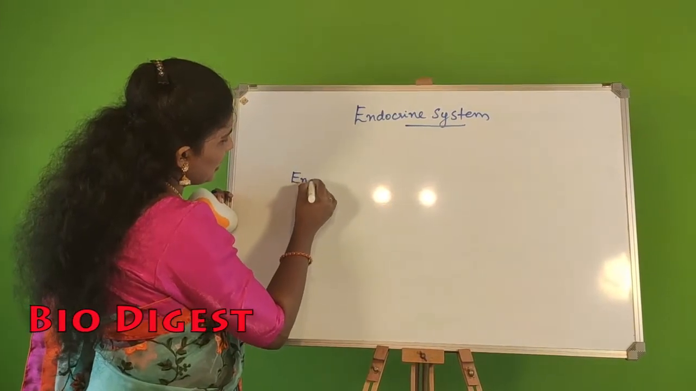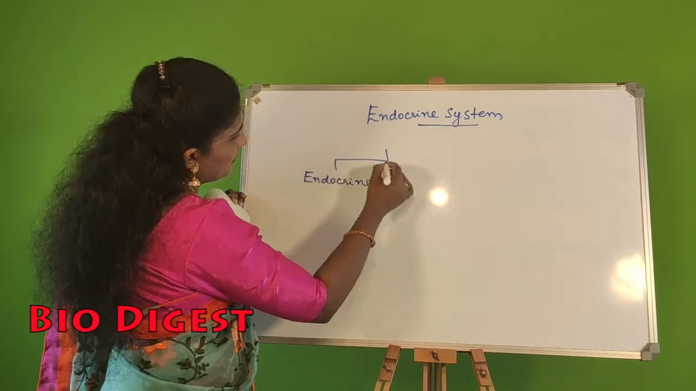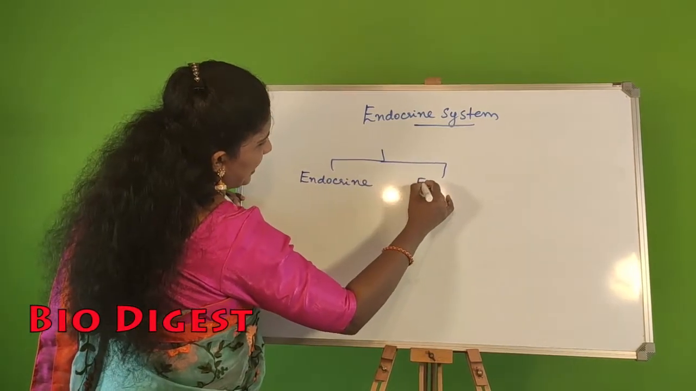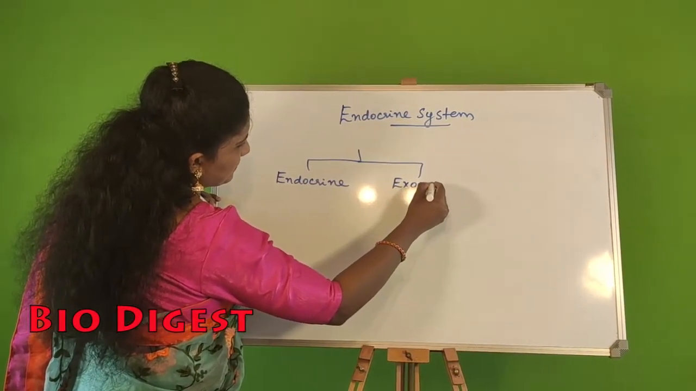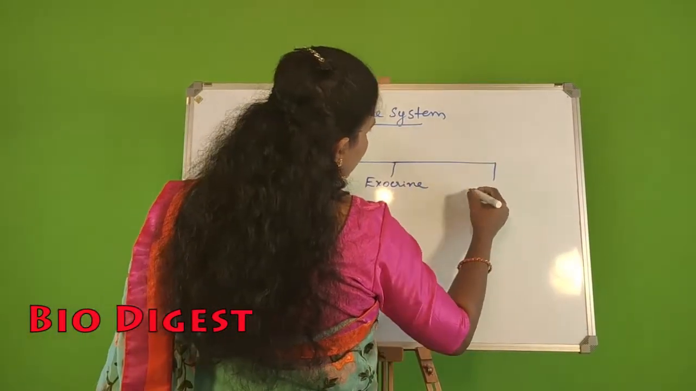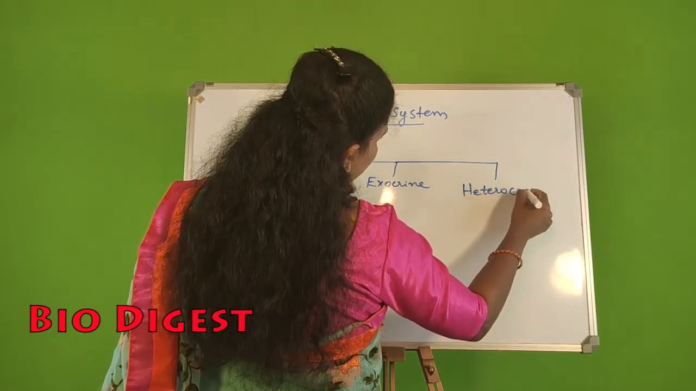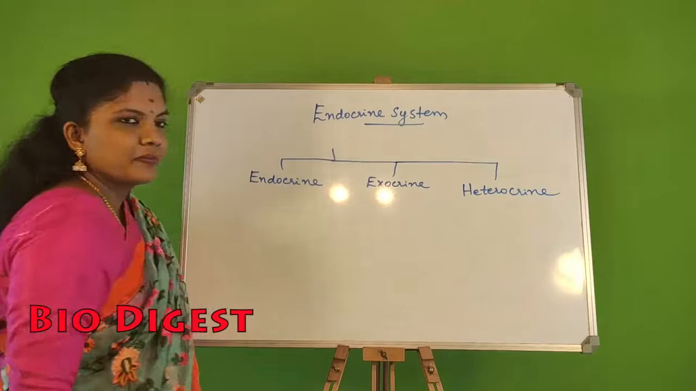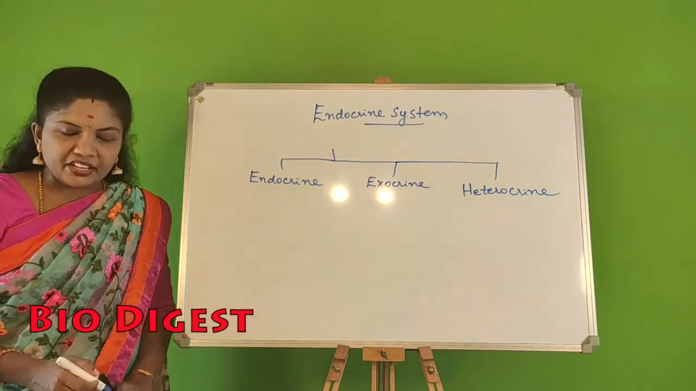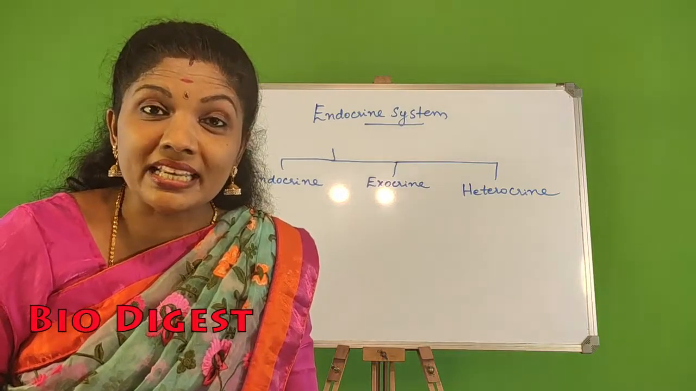One is endocrine gland. Okay. Next is exocrine gland. And the third one is heterocrine gland. What is the difference between all this? Endocrine gland.